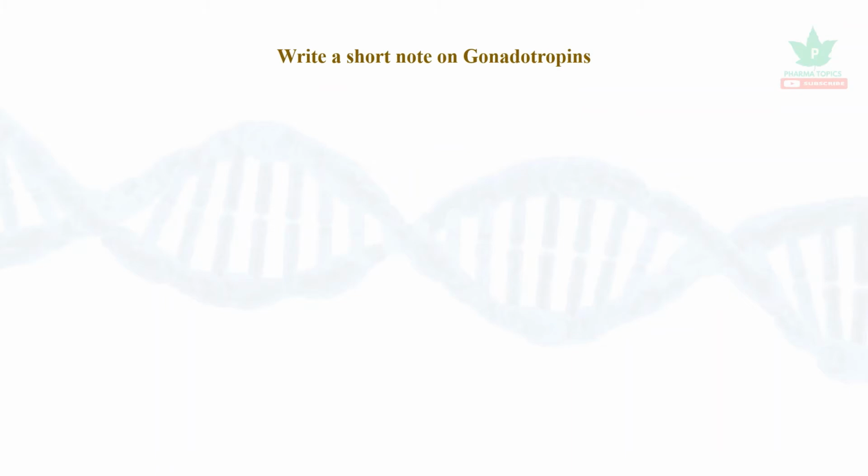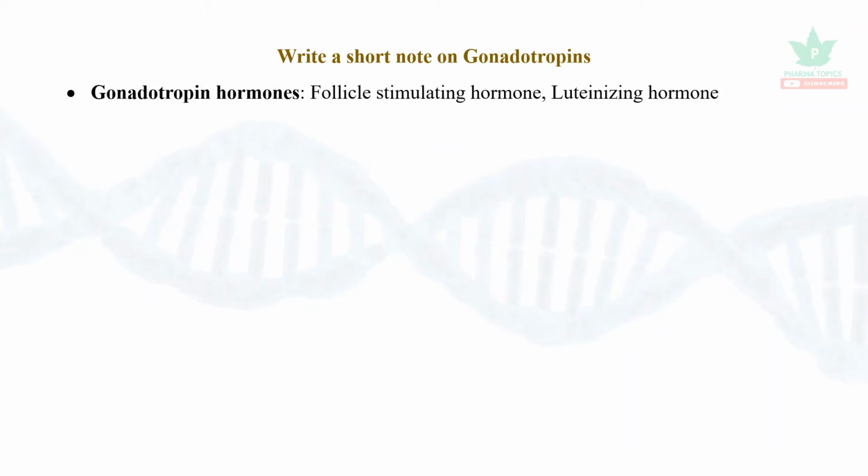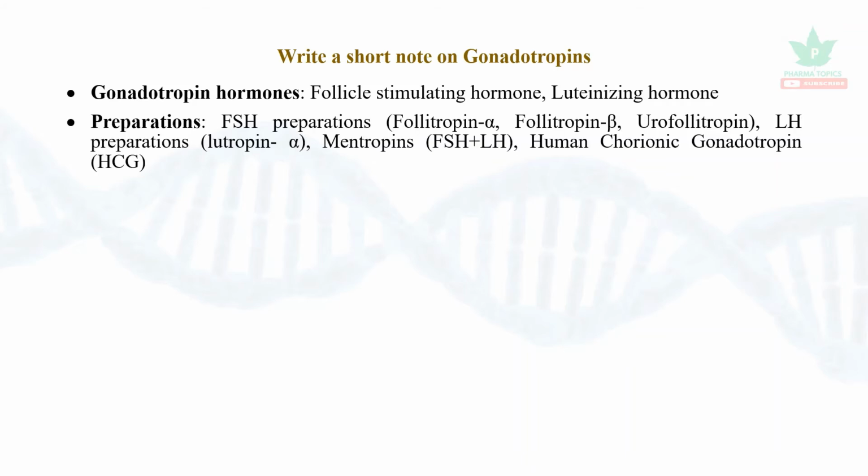Next is gonadotropins. Gonadotropins are follicle stimulating hormone FSH and luteinizing hormone LH. FSH preparations are follitropin alpha, follitropin beta, and urofollitropin. Luteinizing hormone preparations are lutropin alpha. Menotropin is a combination of follicle stimulating hormone and luteinizing hormone. There's one more gonadotropin called human chorionic gonadotropin.